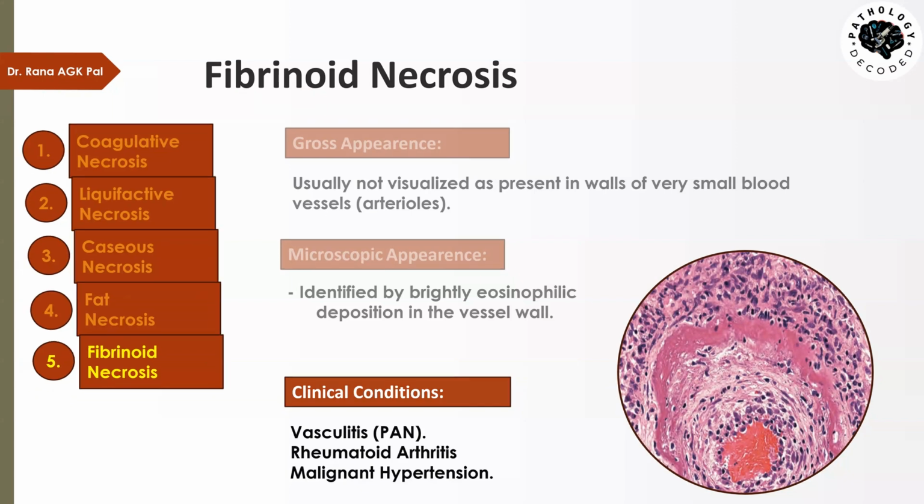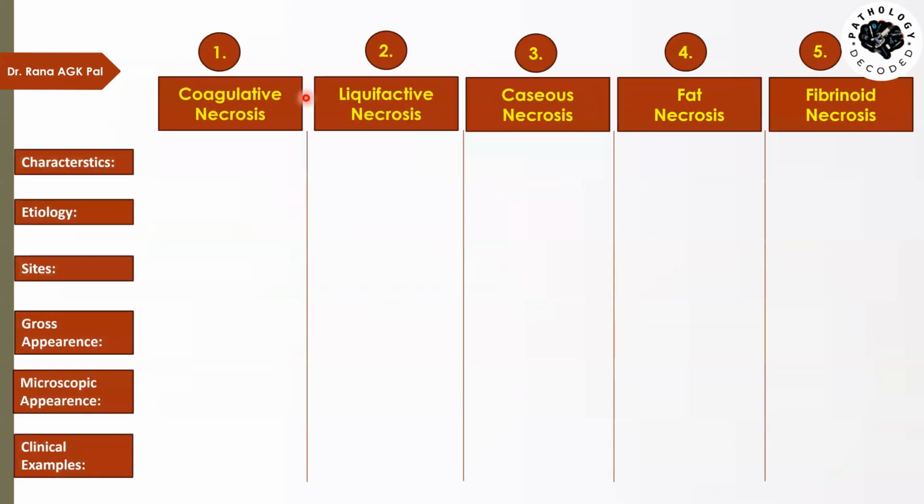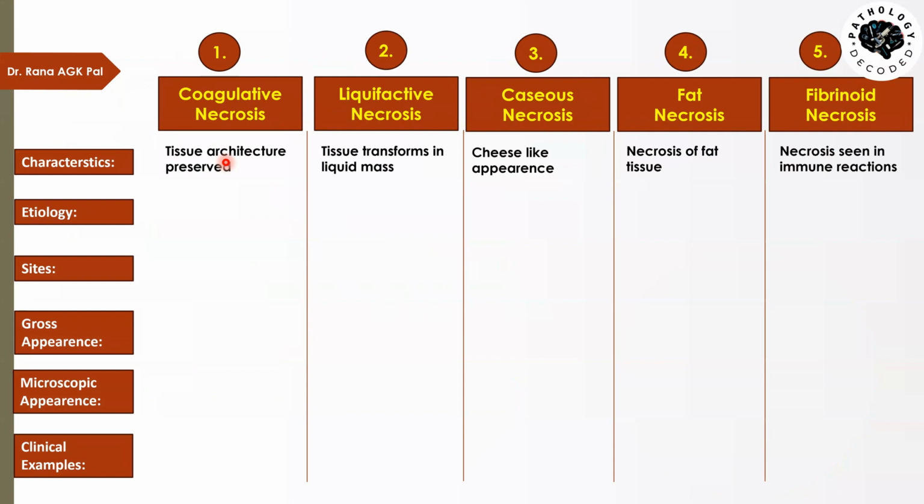So finally, we have covered all the 5 types of necrosis. Let's summarize them. First, talk about the characteristic coagulative necrosis. Here, the tissue architecture is preserved. The cells become ghost cells or they become their own tombstones. In liquefactive necrosis, tissue transforms into a liquid mass.